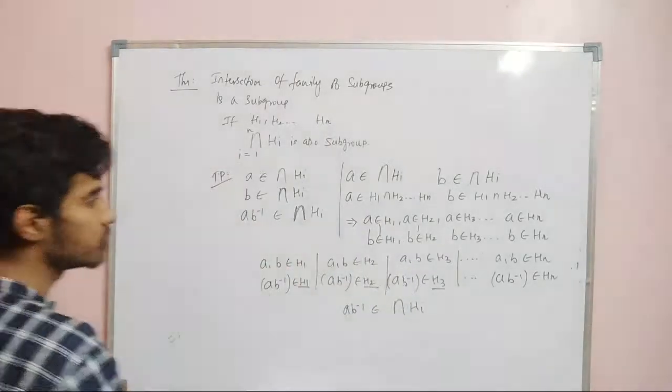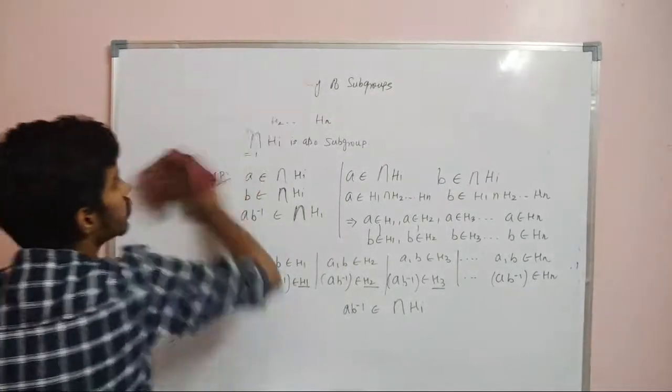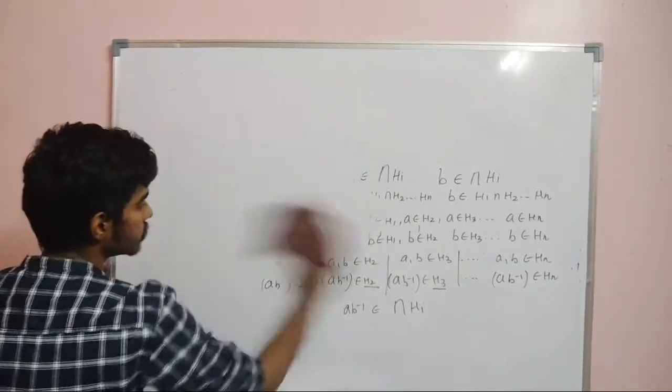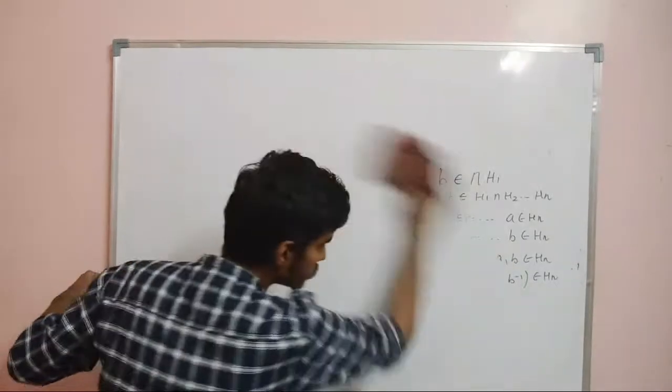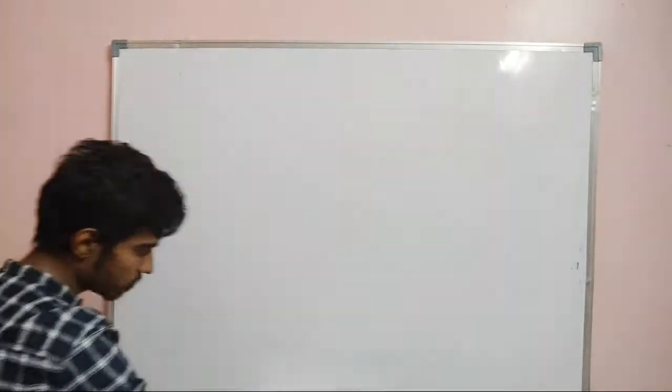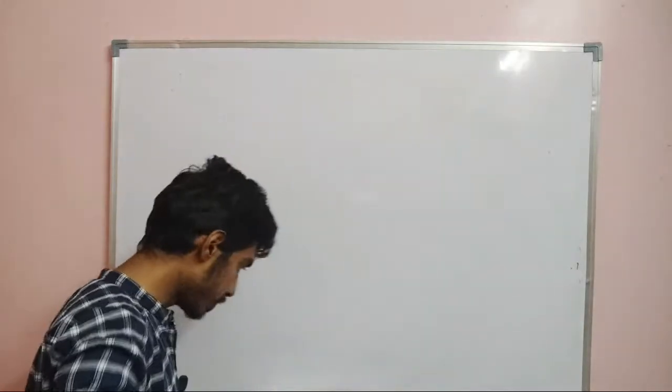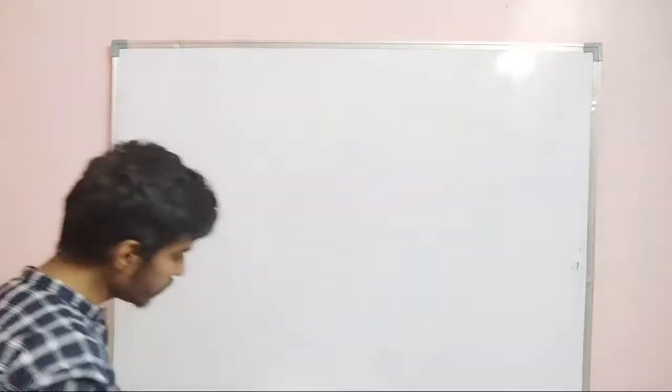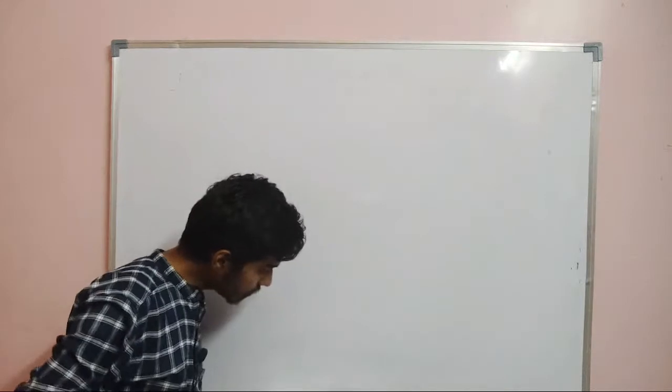So I think you understand this proof. It is on page number 146 of the PDF that I have sent: the union of subgroups is not a subgroup.